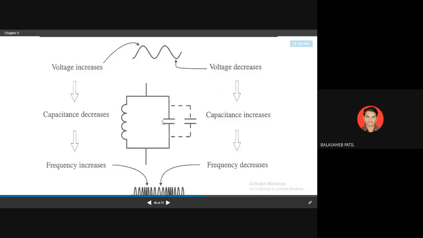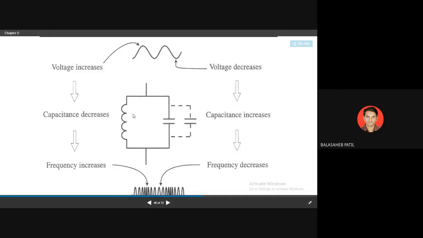After that, the polarity will be reversed. Initially it is positive on the upper side and negative on the lower side. This negative will go through the inductor to the upper side, and the lower side will have positive polarity. This is the first cycle.